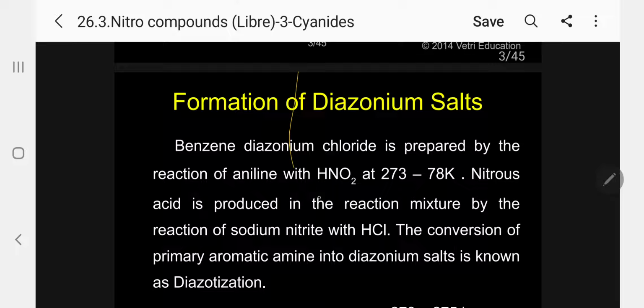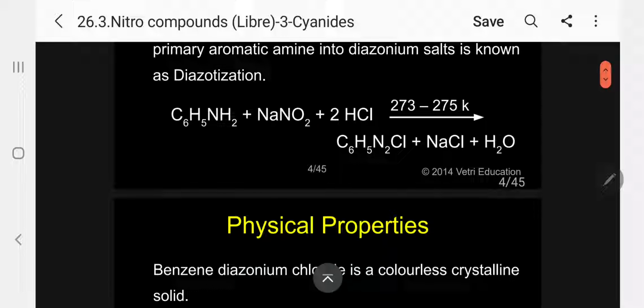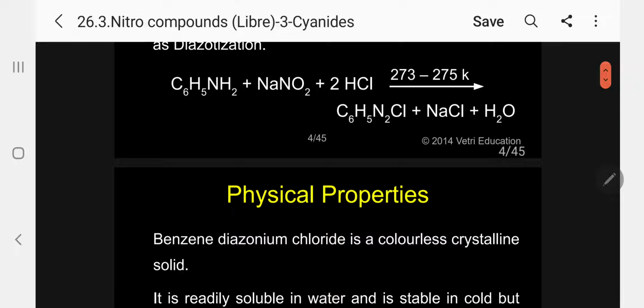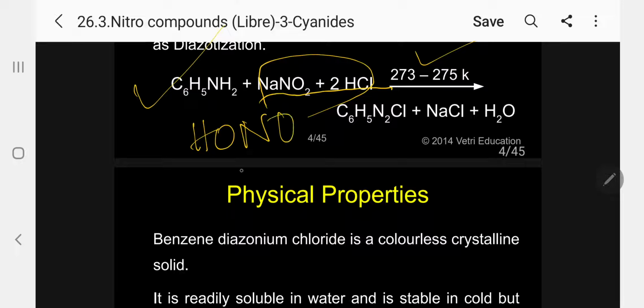So, let me give the corresponding reactions. Kindly follow. This is the reaction. So, aniline, when we are treating with sodium nitrite and HCl at a temperature of 273 to 278 Kelvin, actually, what is happening? These two mixtures produce nitrous acid. So, this nitrous acid in presence of HCl converts this NH2 group into diazonium chloride, sodium chloride and water.